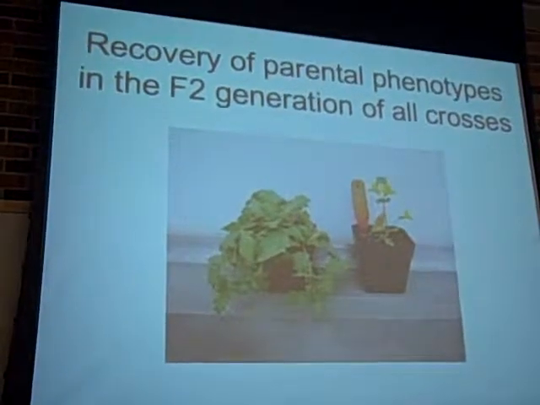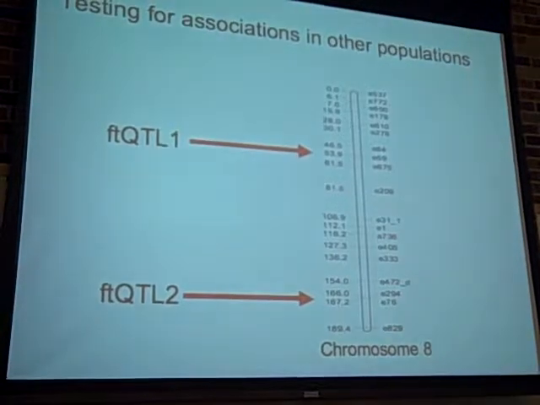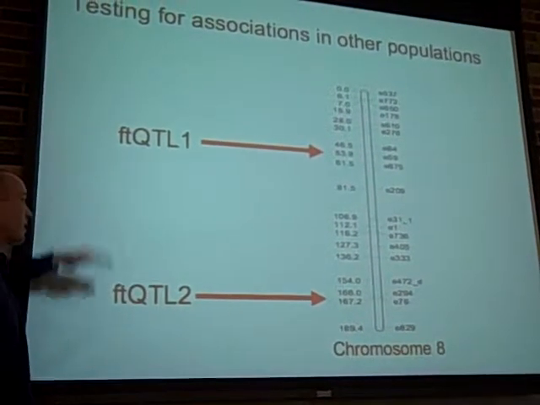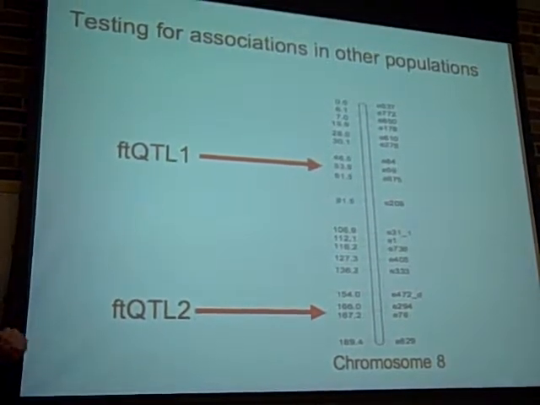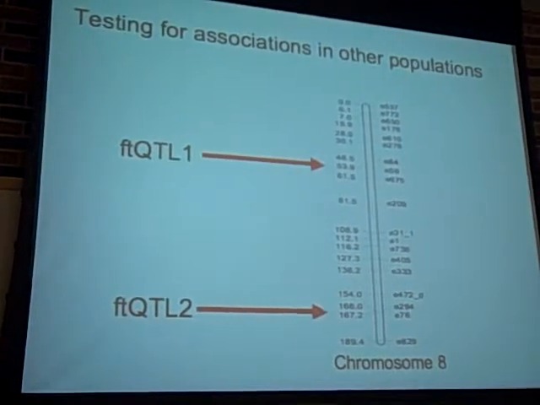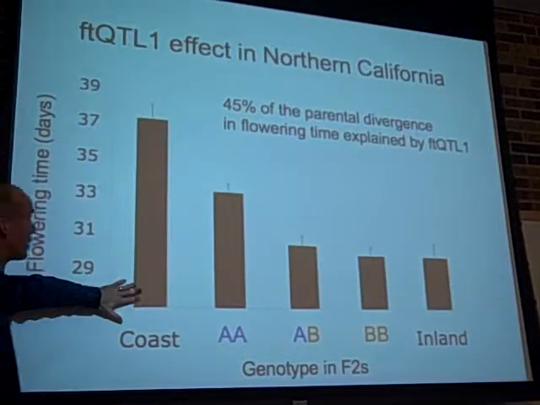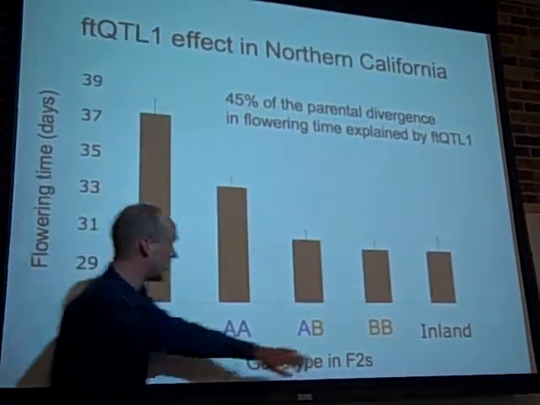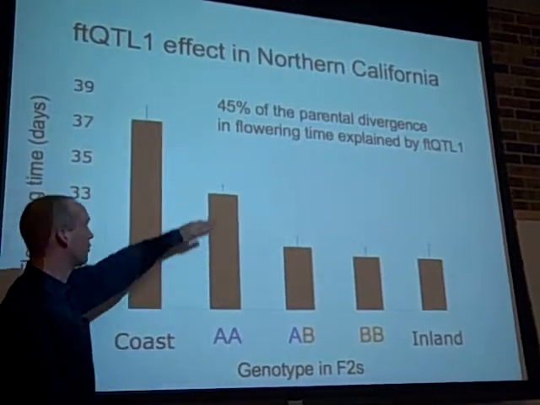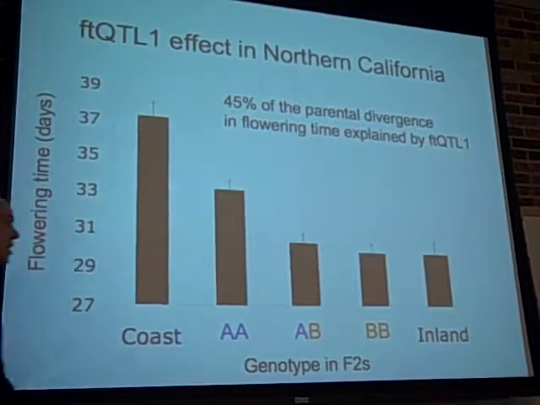Suggesting that at least there are some major loci contributing to this process. So what I simply did was genotype loci within these two regions and ask, is there association between those regions and flowering time, and does this replicate? And sure enough, in one of the populations, here's the coastal parent, which flowers later than the inland parent. If you're homozygous for the coastal allele, you flower late, and if you're homozygous for the inland allele, you flower early.